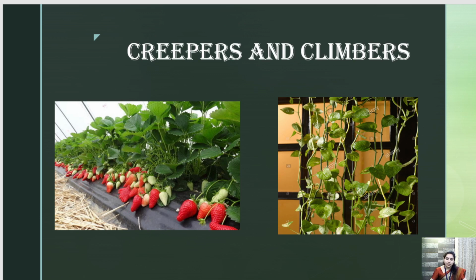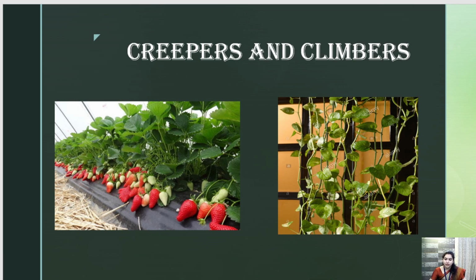Getting it? Creeper and climber. A creeper will fall off and keep spreading. It will be broader and cover the whole ground. Whereas a climber will climb above the wall and cover the straight surface.